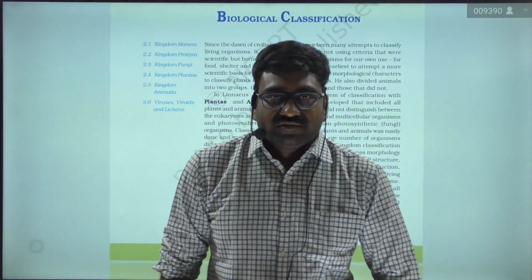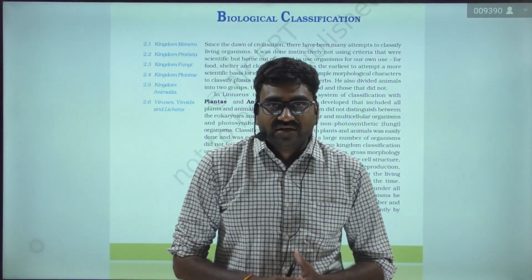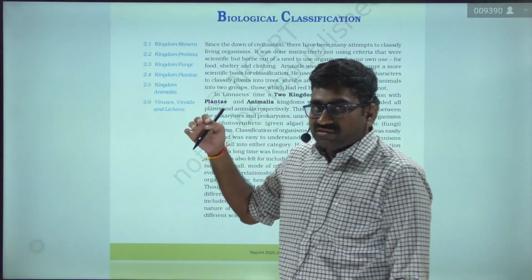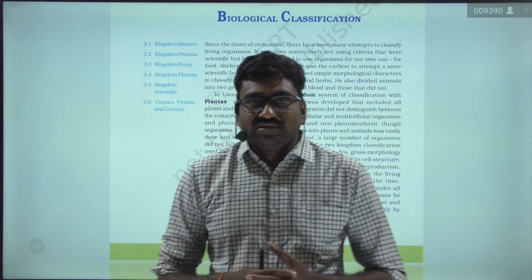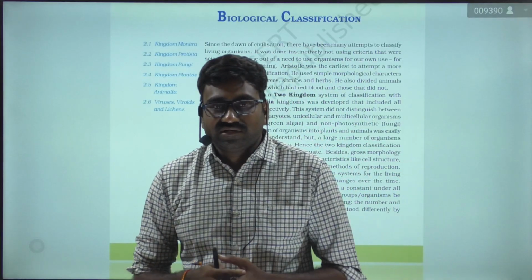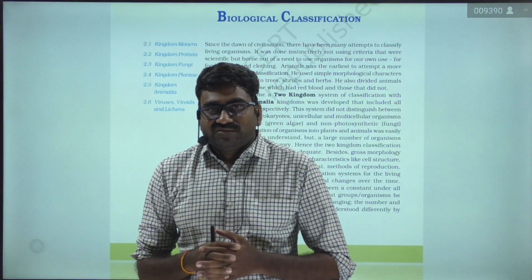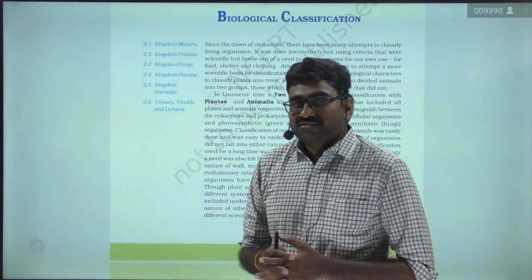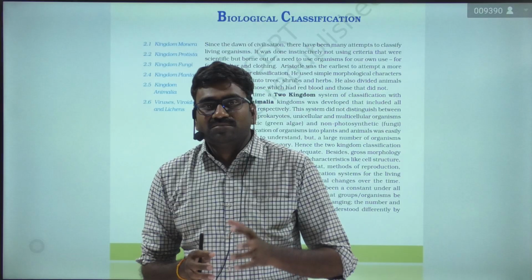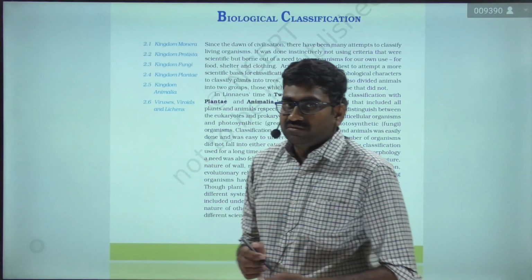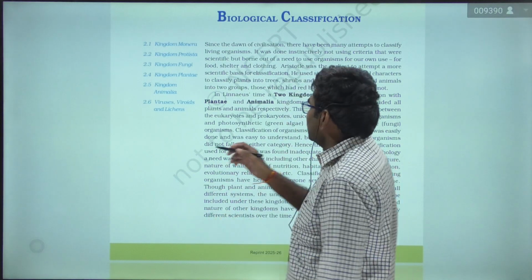Good morning everyone. Today we are going to discuss biological classification. Early man classified living organisms based on his needs, that is food, shelter, cloth, etc. Aristotle was the first to classify living organisms based on simple morphological characters. He classified the plants into three groups, that is herbs, shrubs, trees.